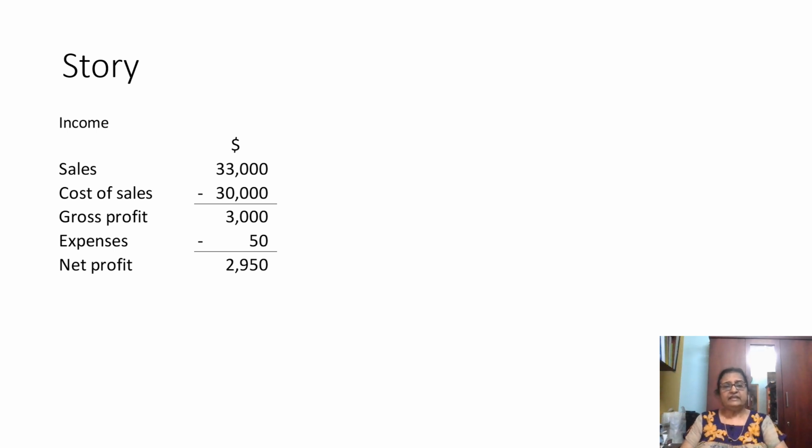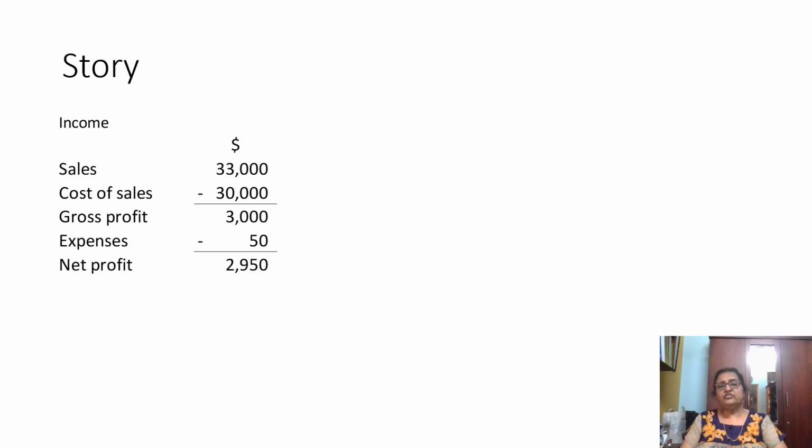So from that 3,000 she has made from selling the apples, she has spent expenses of 50. So she has got 2,950 at the end of the 30th day. That is her profit.